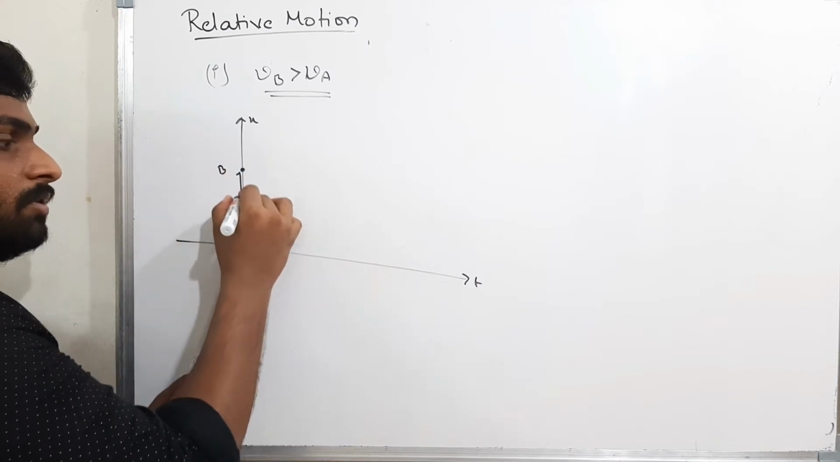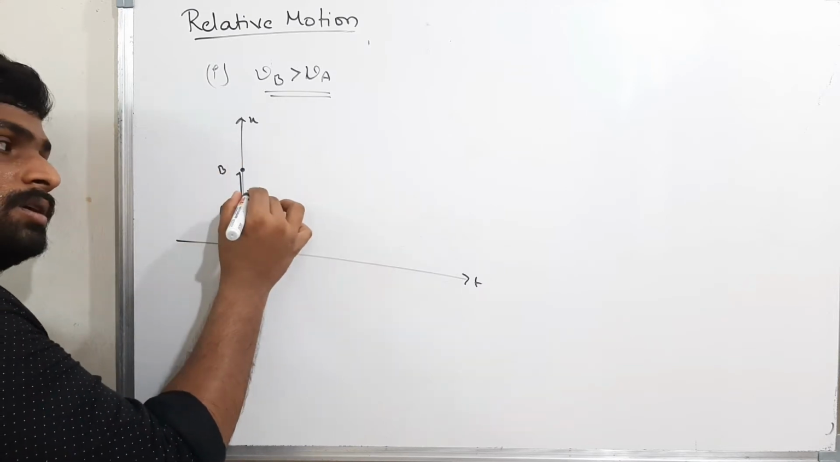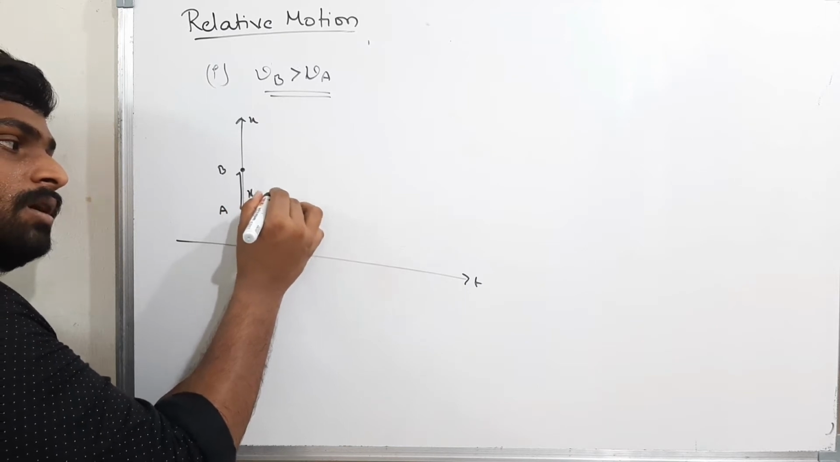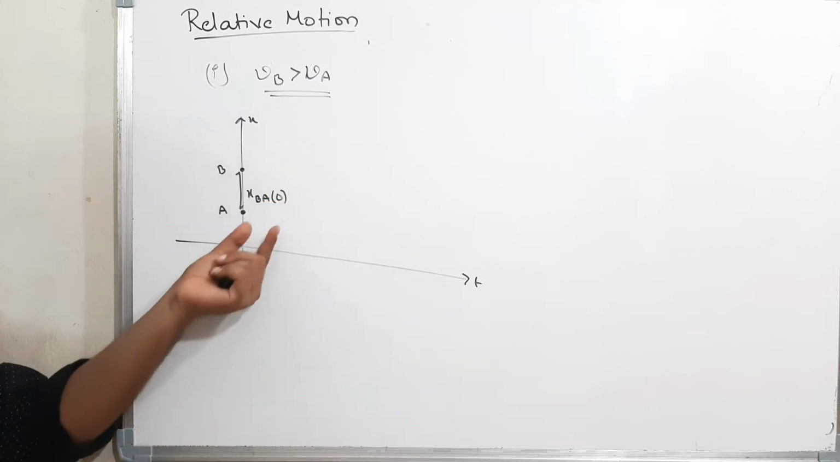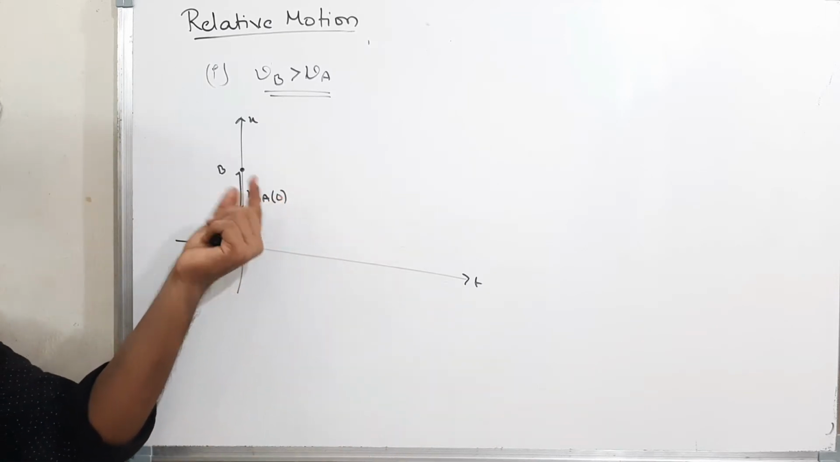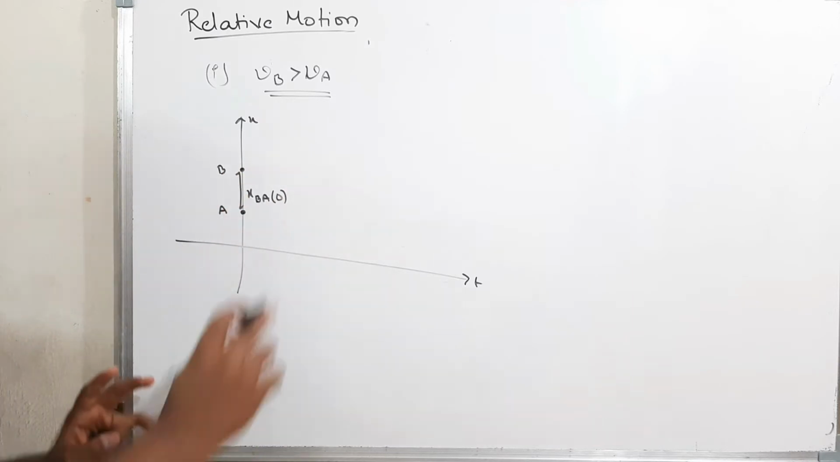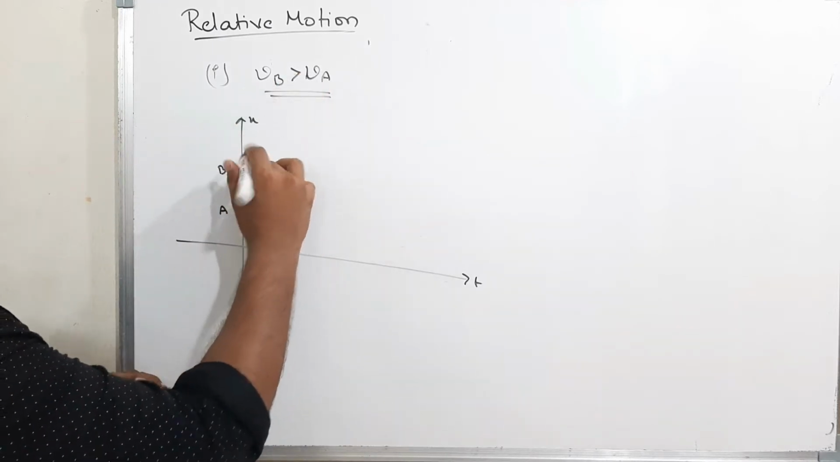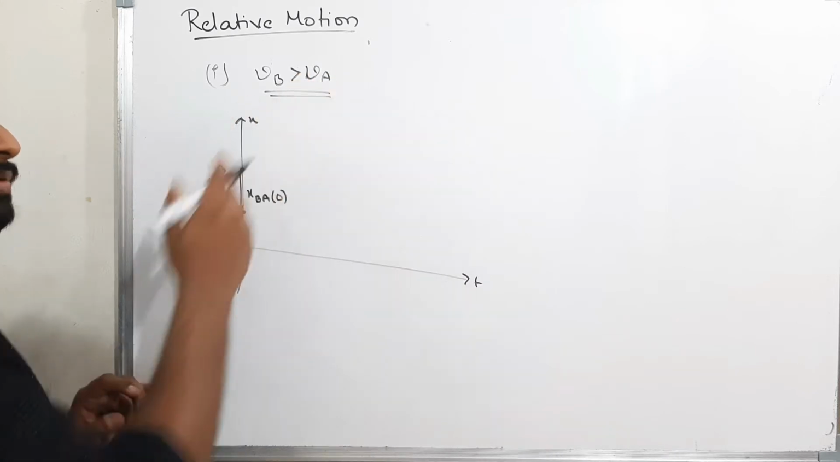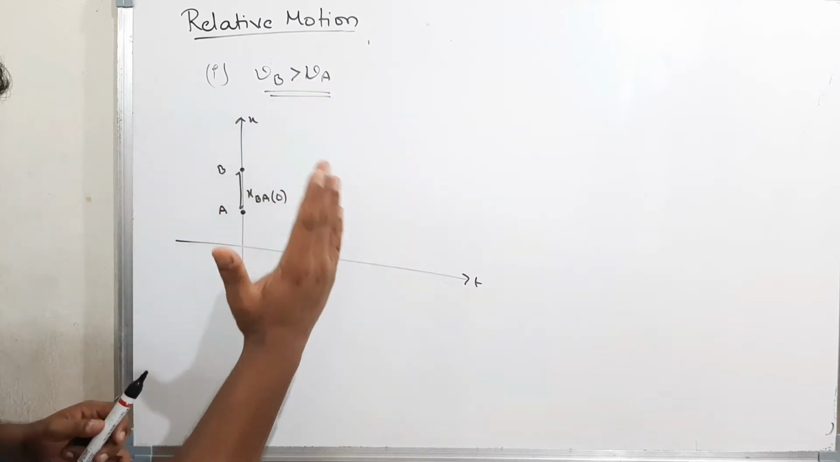The relative position between them, what is the distance between them? That is x BA of 0. That is the relative position between B and A. Now VB is greater than VA. That means the velocity of B is greater than the velocity of A, so the slope of B must be greater than the slope of A.